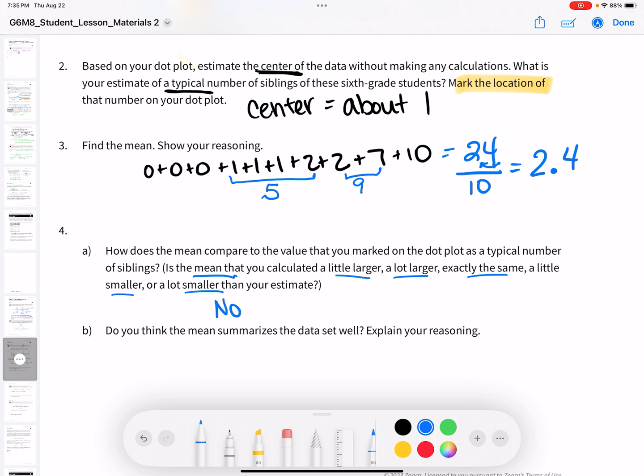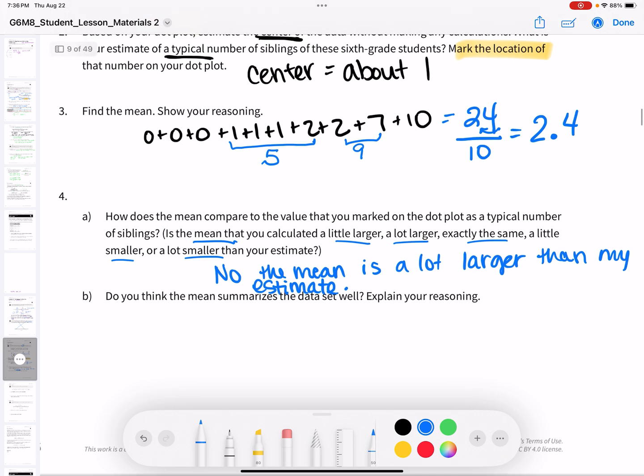I would probably even say a lot larger. The mean is a lot larger than my estimate.